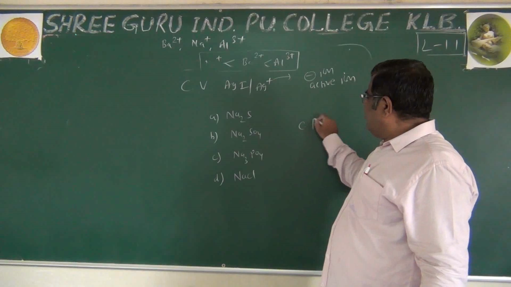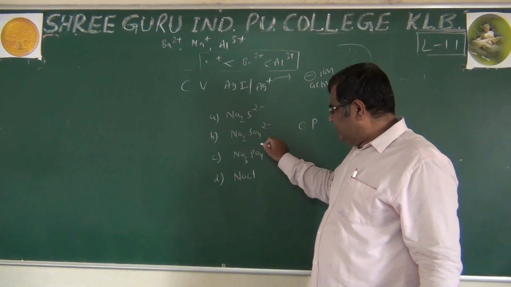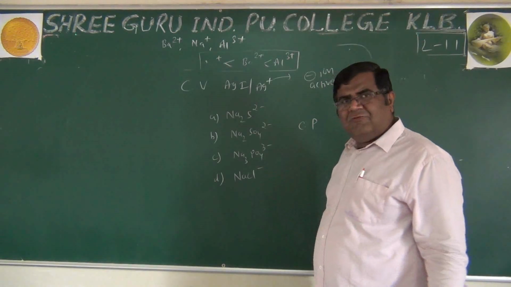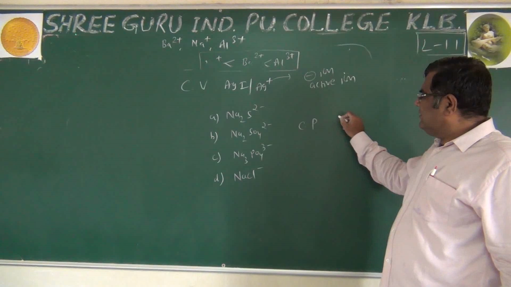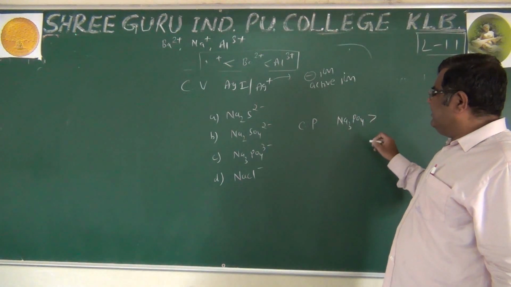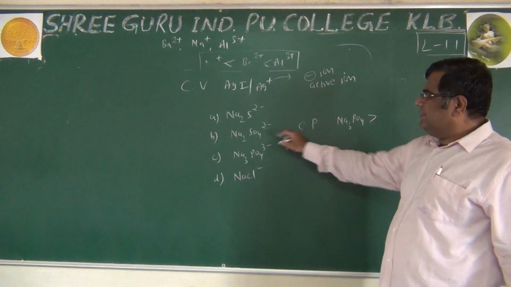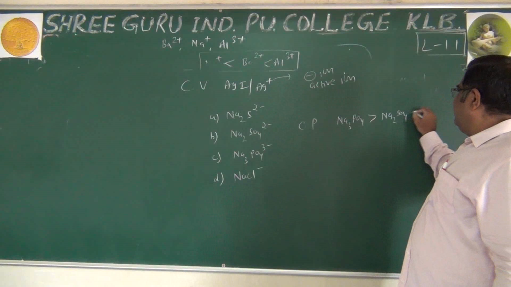If they ask about coagulating power, we know that these have 2 negative charge, 2 negative charge, 3 negative charge, 1 negative charge. So in power we could say that Na3PO4 is greater, 3 is greater than Na2SO4.